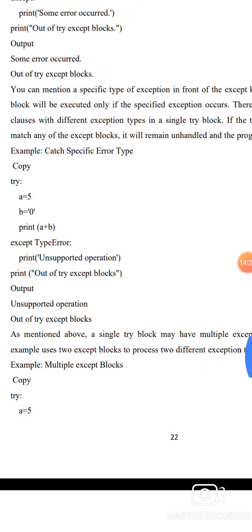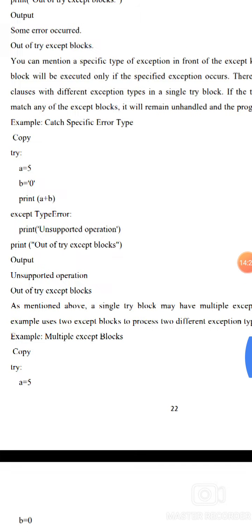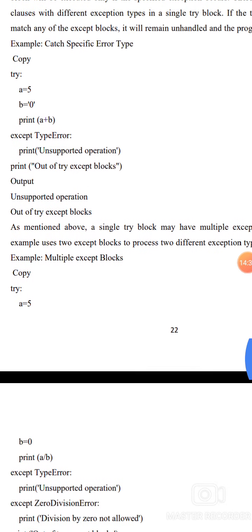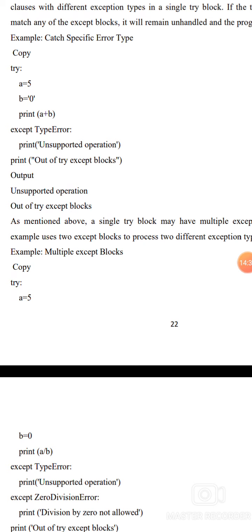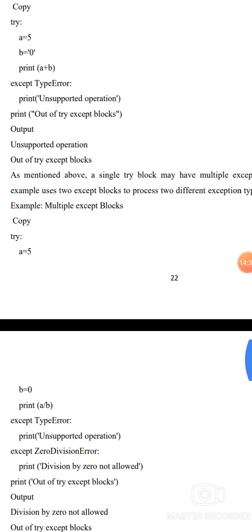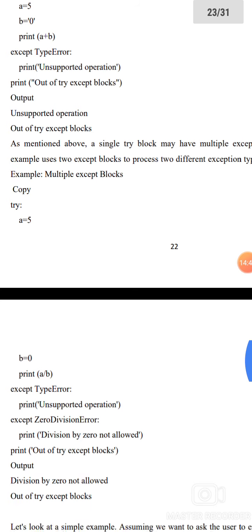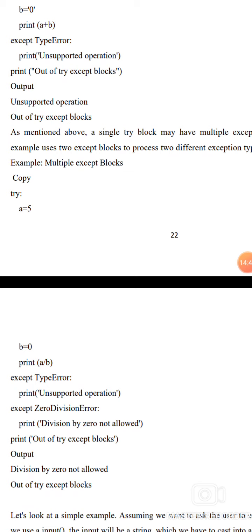In this example, we catch the specific error type. Try: a equal to 5, b equal to 0, print a plus b. Except TypeError: print unsupported operation. Print out of try except block. Output: unsupported operation, out of try except block.